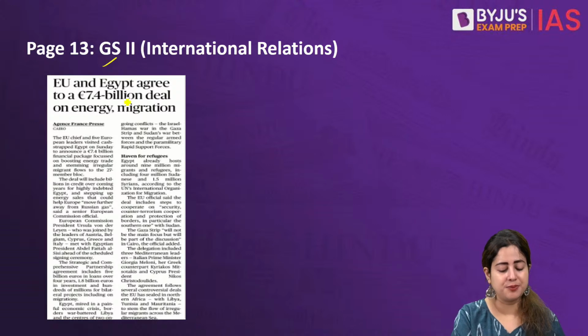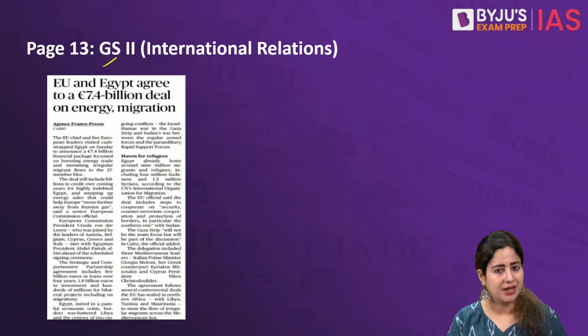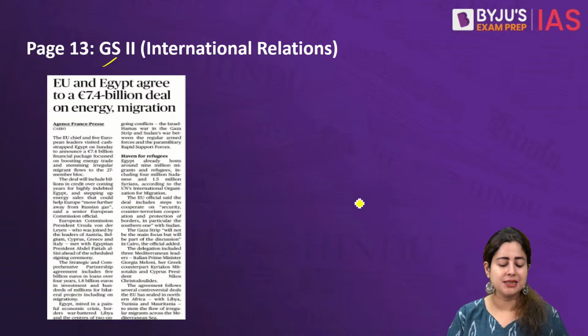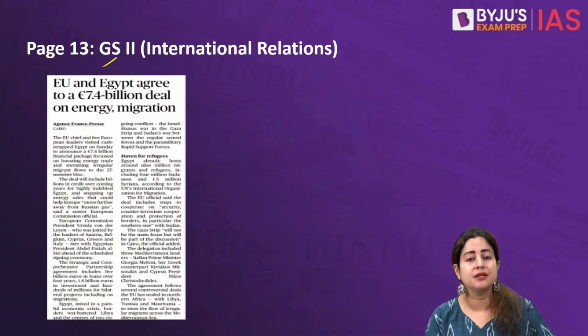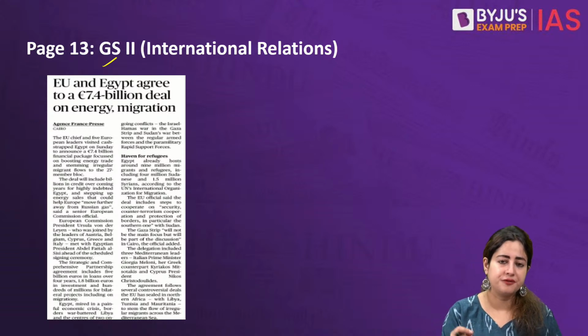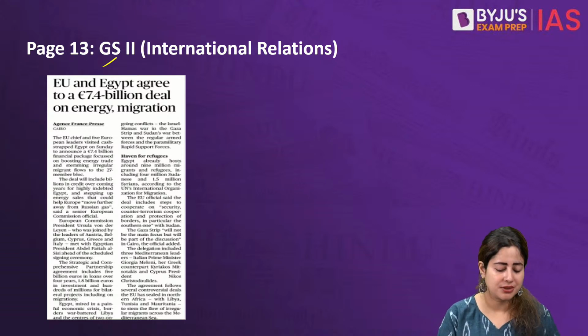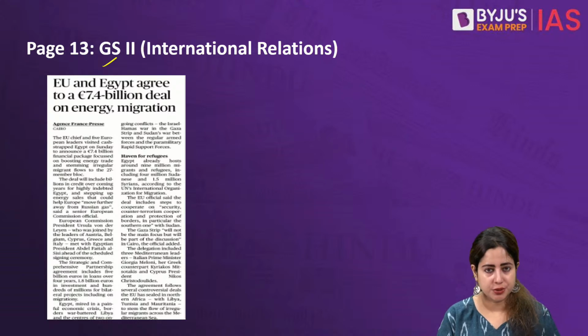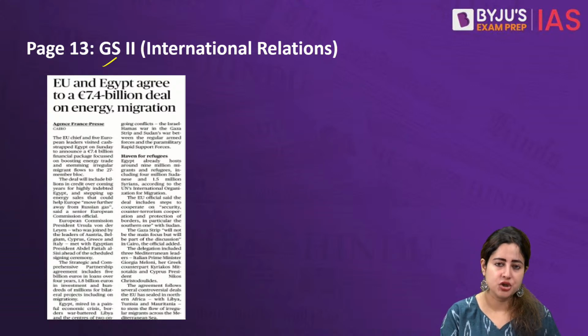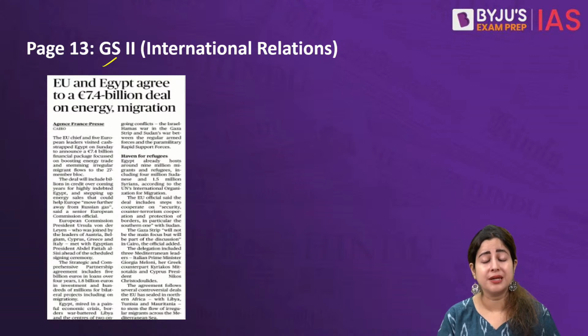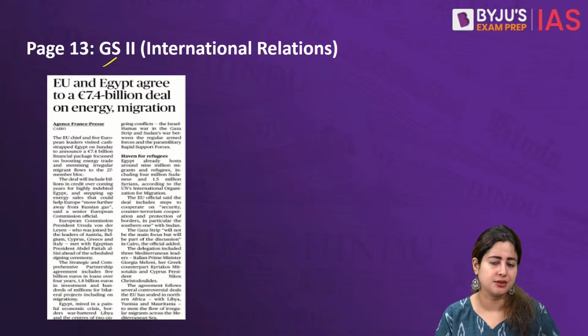The next article is on page number 13. We are talking about IR again. Now, just yesterday, the European Union infused a massive amount of funding into Egypt, nearly 7.4 million euros. The reason is to create more energy investment in Egypt. Apart from that, it is also to handle the refugee crisis of Egypt.